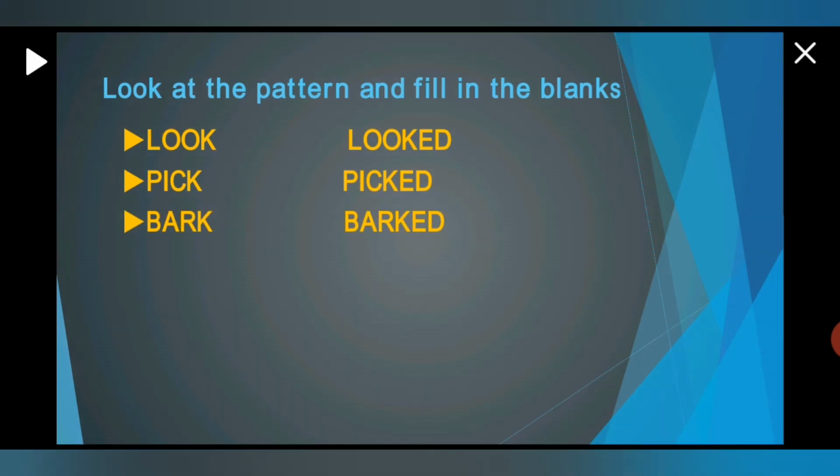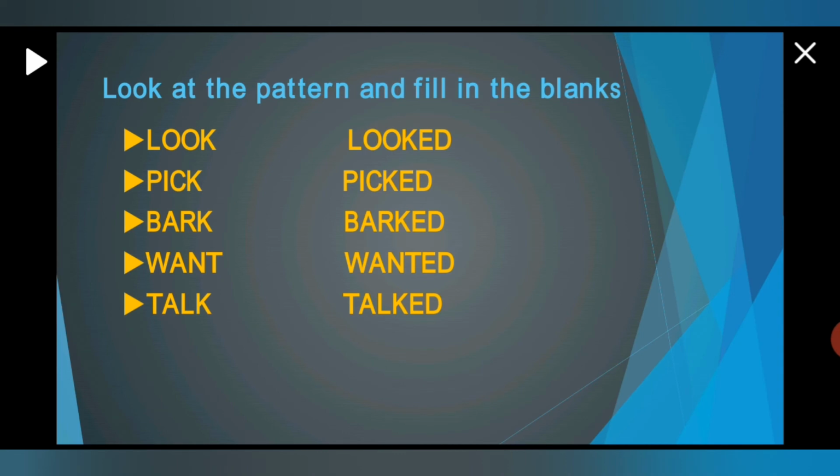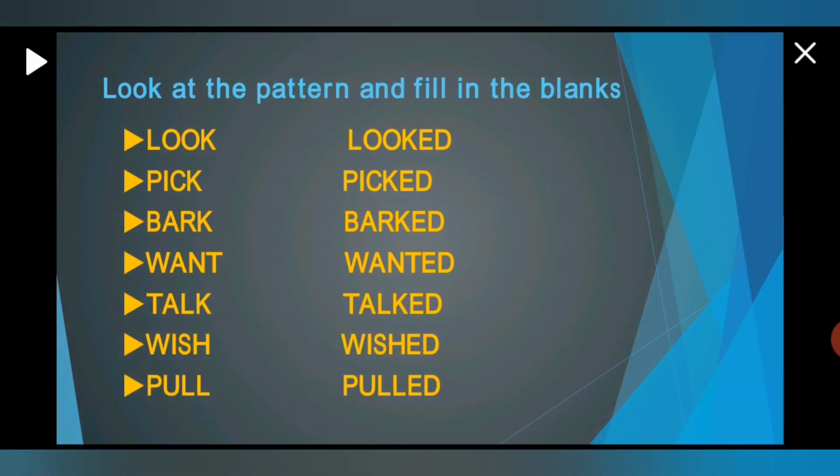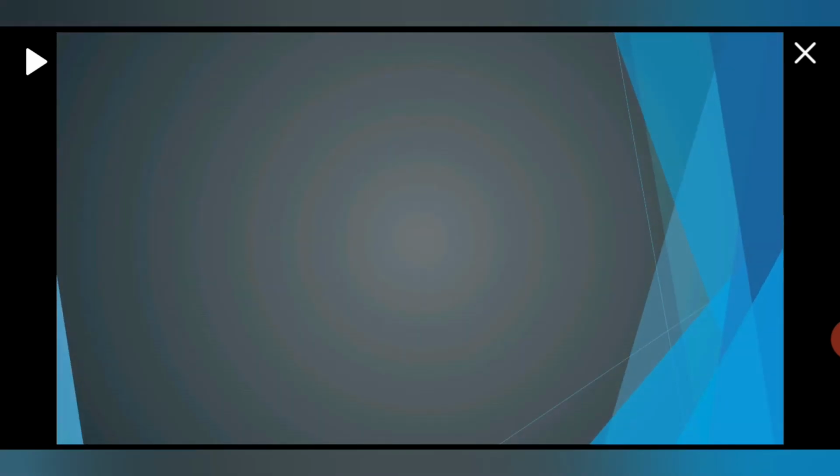Bark, barked. Want, wanted. Talk, talked. Wish, wished. Pull, pulled. Okay, so these were the first and second form of the verb, past form of the verb, right?